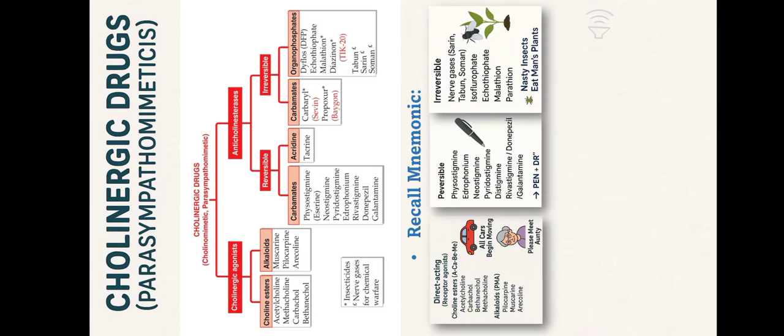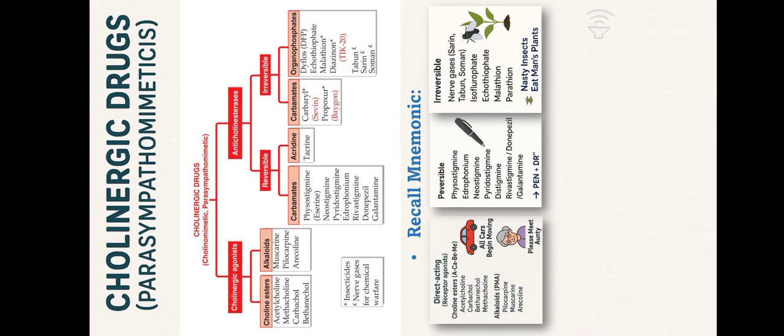Here, all cars begin moving represents the choline esters: A for acetylcholine, CAR for carbachol, B for bethanechol, and M for methacholine. As acetylcholine is the major neurotransmitter of the parasympathetic nervous system, most choline esters contain the suffix -chol. The natural alkaloids are recalled by the mnemonic please meet Auntie, which includes pilocarpine, muscarine, and arecoline.